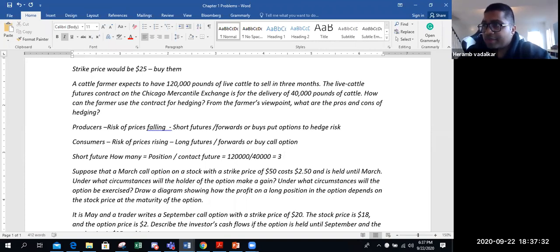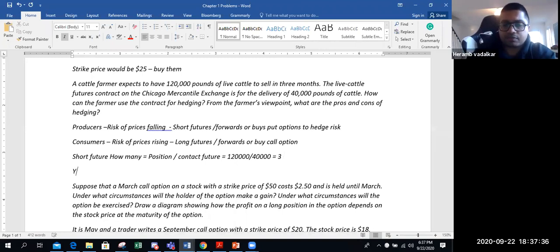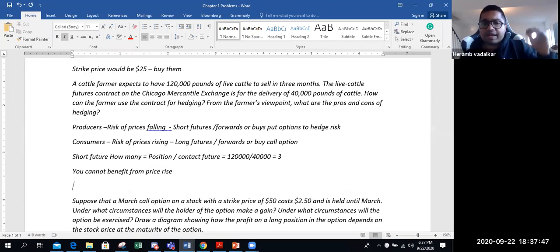What is the shortcoming of hedging your risk? You cannot benefit from a price rise. So if the price starts to go up, the farmer is not going to benefit because the contracts that he has shorted would actually start making losses.